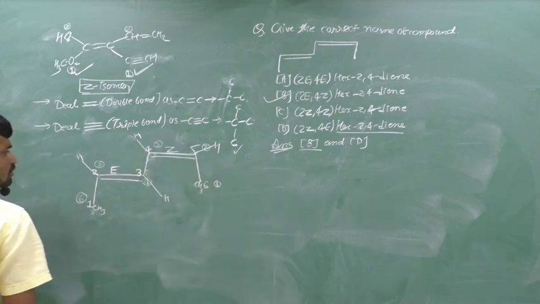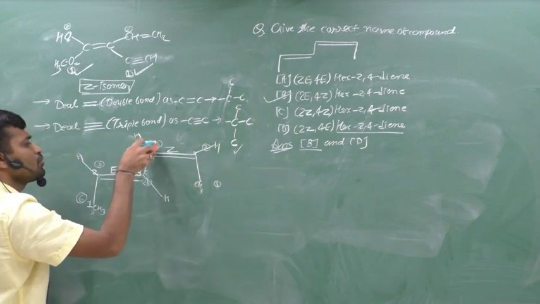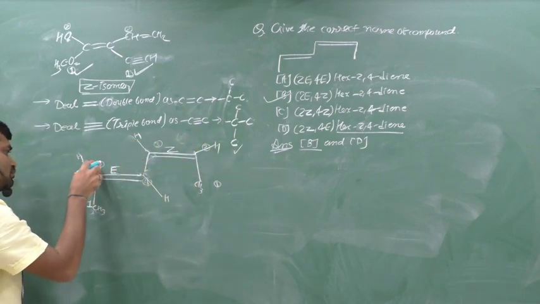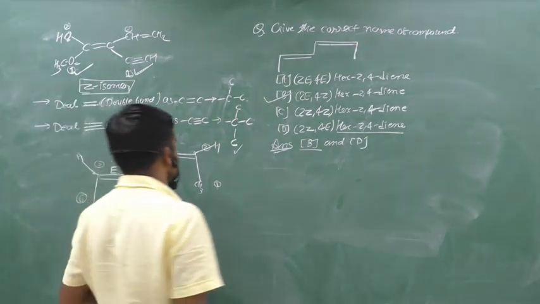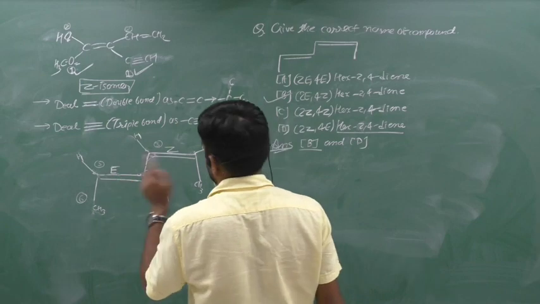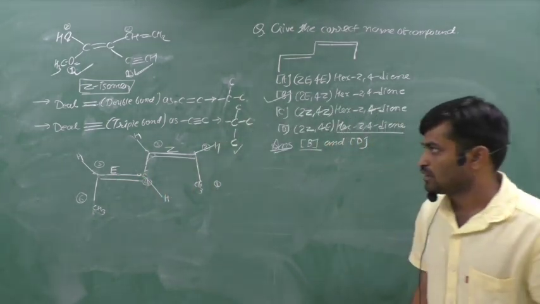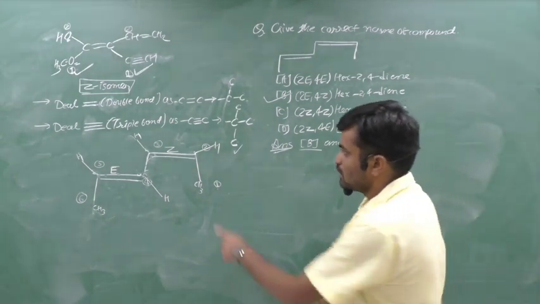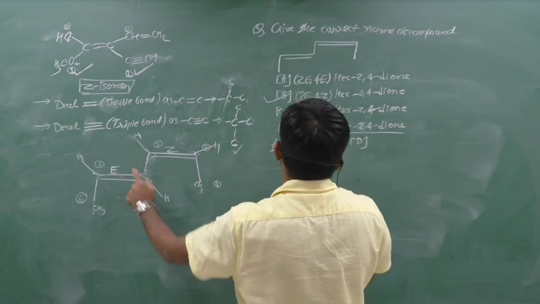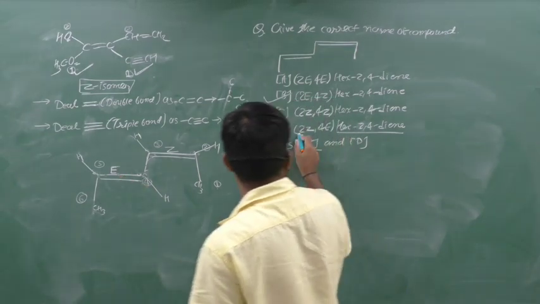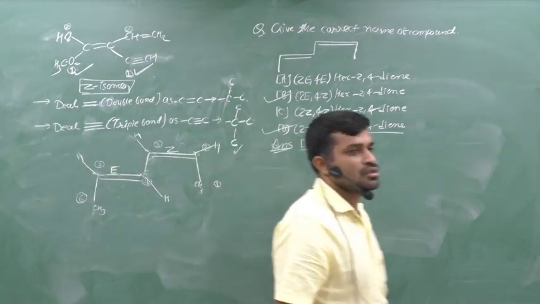Yes, it is also true. Now if we remove the first type of numbering, then the compound is like that. 1, 2, 3, 4, 5, 6. Hex-2,4-diene, confirmed. But the position of the double bond is here. Second one is Z and fourth one is E. Therefore we can say that both answers are possible.